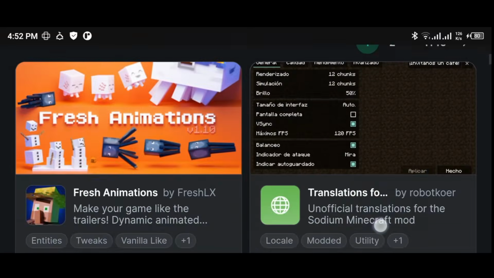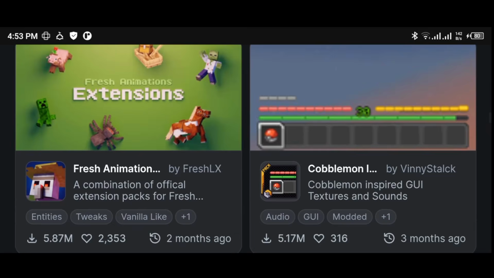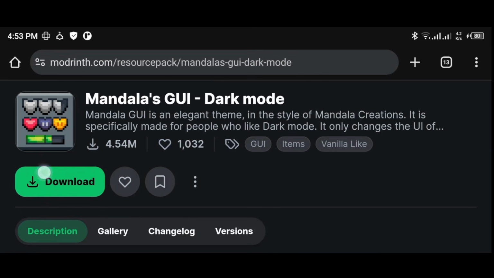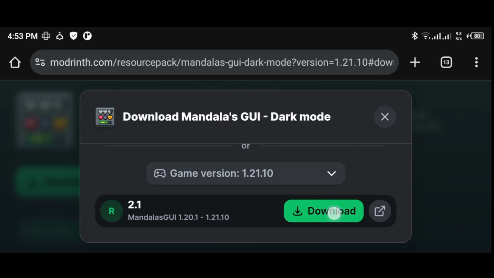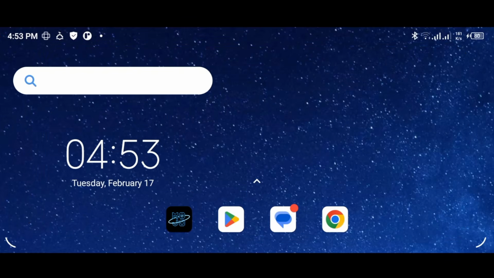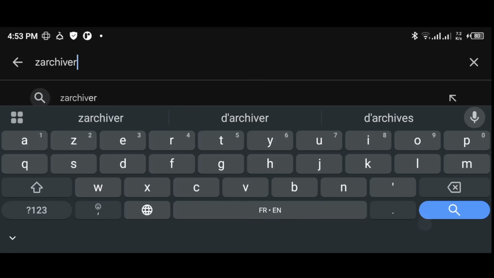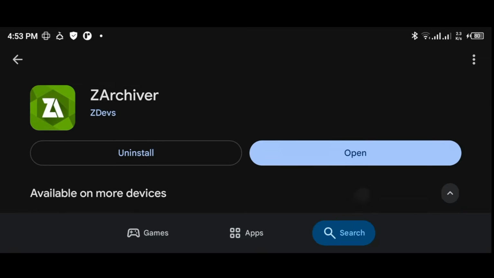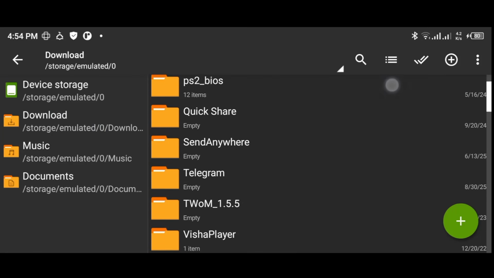Now download any resource pack you want, but you need to be careful of the version. Choose your Minecraft version and hit download. Now open Play Store and download ZArchiver. Go to Downloads to find the resource pack you just downloaded.